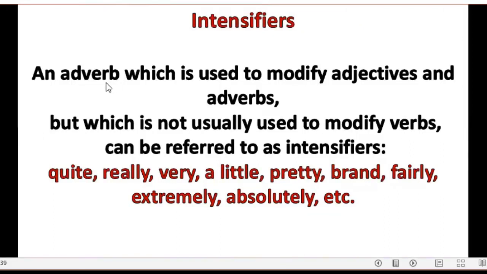They can be referred to as intensifiers like quite, really, very, a little, pretty, fairly, extremely, absolutely, etc.